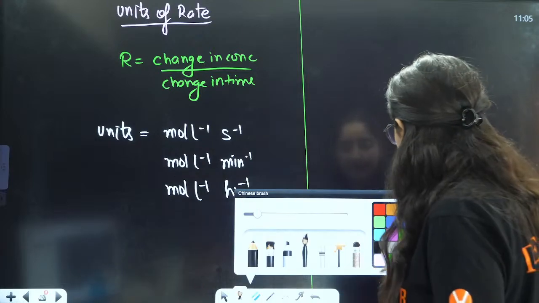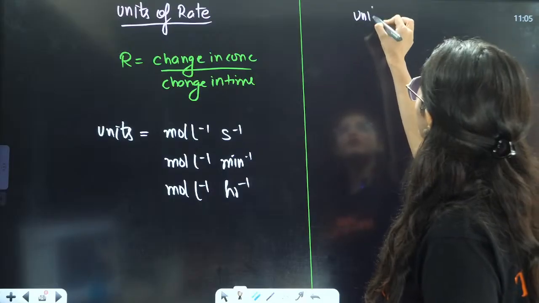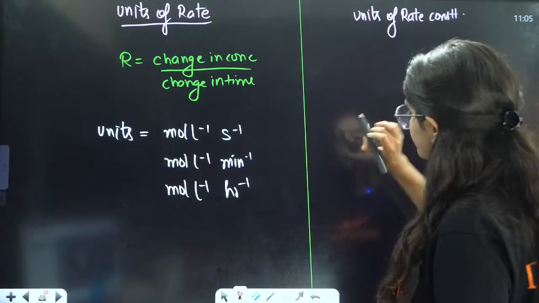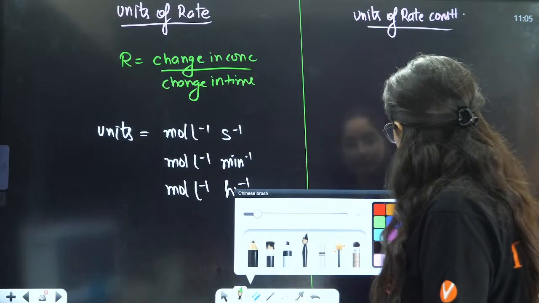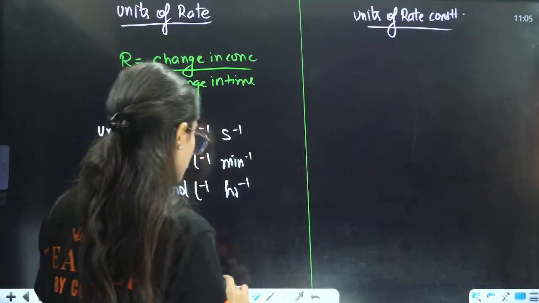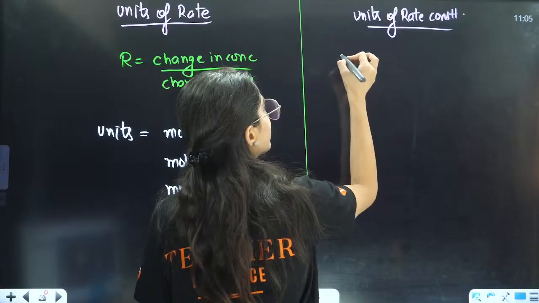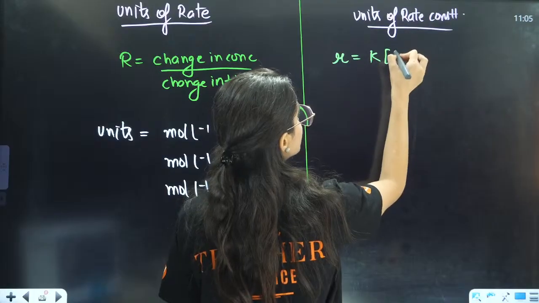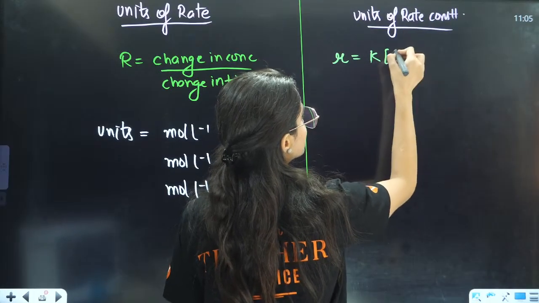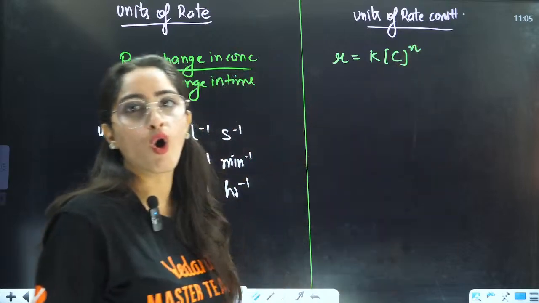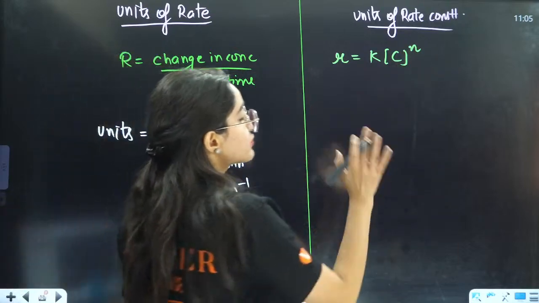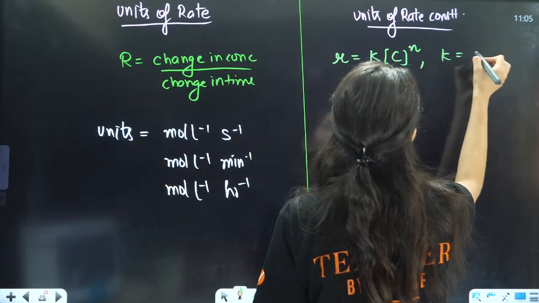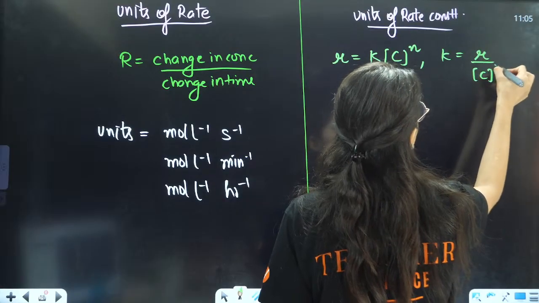Okay. Now, let us talk about the units of rate constant. I'll give you a very simple trick in the end. We know that from the rate law equation, rate is equal to K times the concentration of reactants, C raised to power n, where n is the order of the reaction. So K is equal to rate divided by concentration raised to power n.